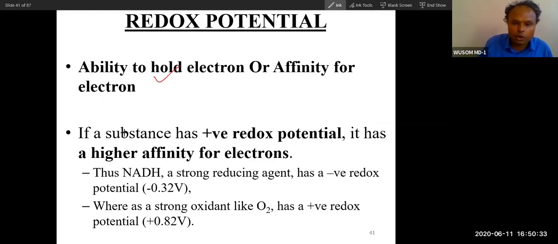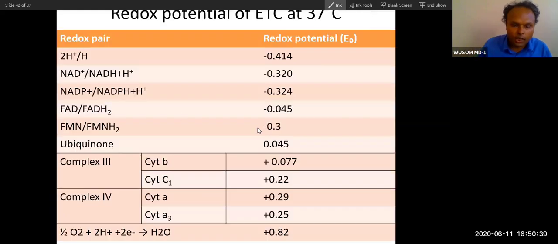So redox potential, you already know, is the ability to hold electrons. I have already explained it nicely. So let's see this redox potential. Let's give a number to this redox potential. If you give a number, more negative means least. So you can see hydrogen has the least ability to hold electrons. Then NADH has a bit more potential than this, but very little in comparison to oxygen. You can see oxygen has the highest capacity to hold electrons.